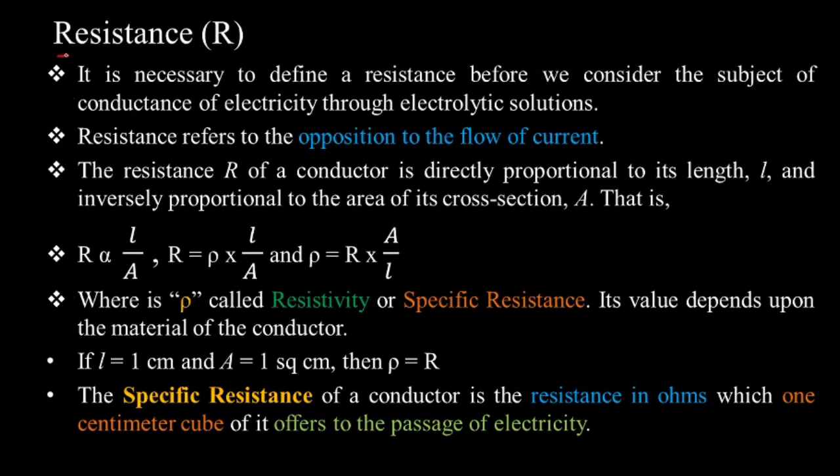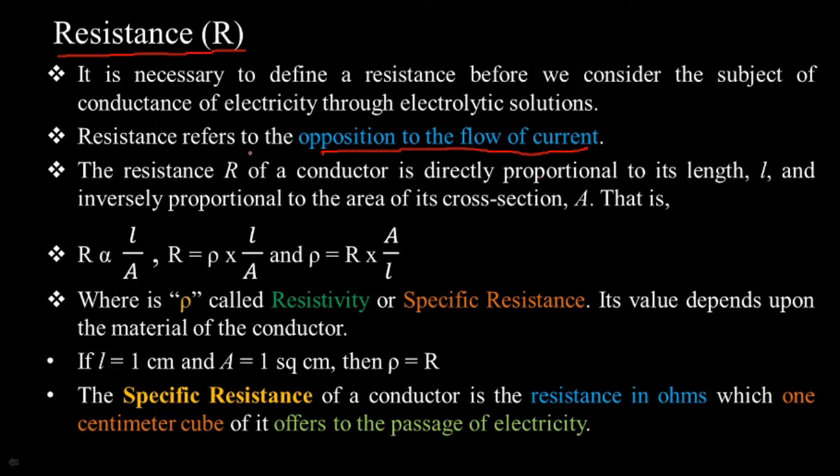Then, before moving towards the definitions, that is, the specific, equivalent and molar conductance, we must know what resistance is. Resistance is nothing but the opposition to the flow of current, right?